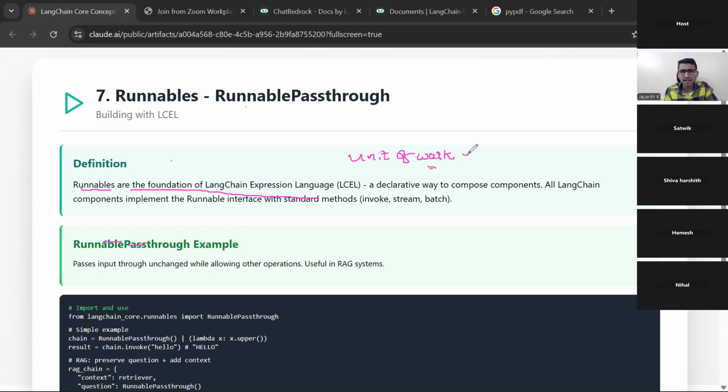What is that work? It will take input and it will give output. Anything which will take input, process it, work on something, and give output, we call that a runnable. See, before, we used a chain. What is a chain? It will take an input variable from the user, and it is doing so many things inside, and we are getting output.